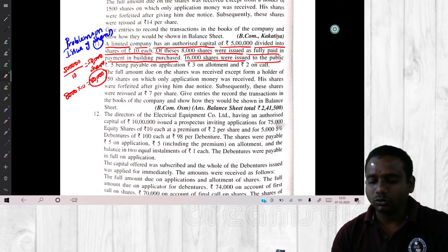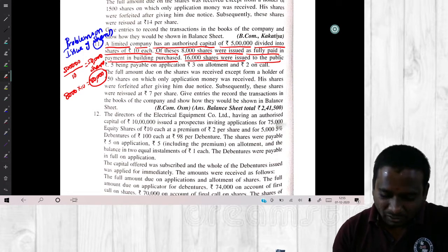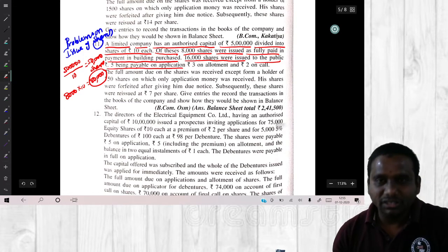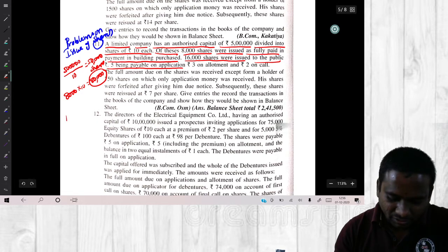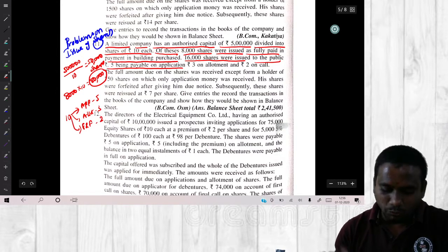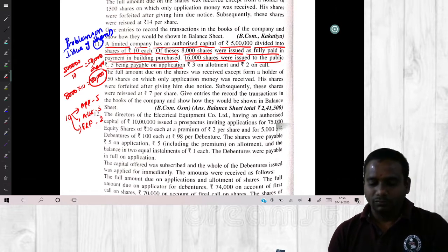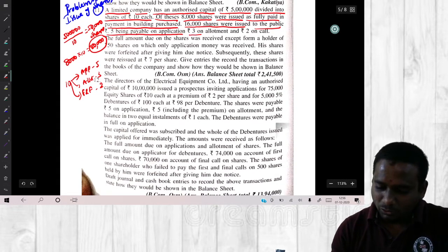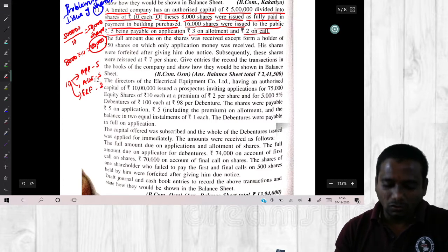Next, 16,000 shares were issued to the public, with 5 rupees payable on application. What is the face value of a share? 10. Out of these 10, what is the application money we will receive? 5 rupees. At the time of allotment, how much do we receive? 3 rupees. And first and final call, 2 rupees.